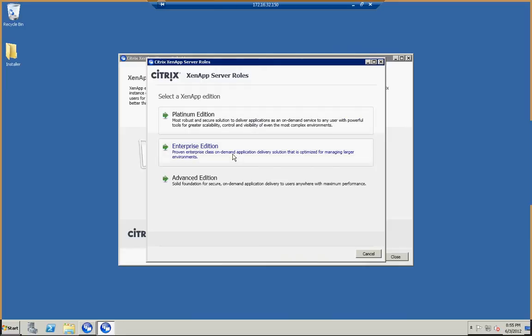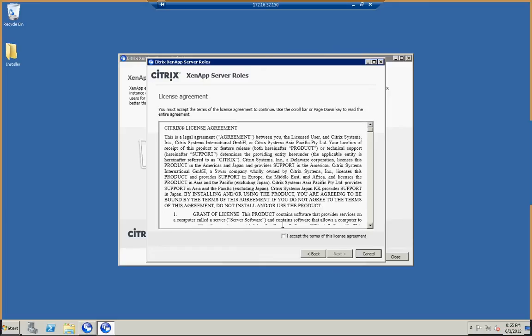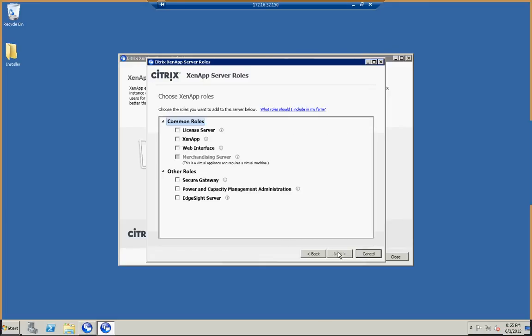First you need to mention the edition. Let's click on Enterprise edition. You have to accept the license agreement. As you said, License server, XenApp server, Web Interface server. These are the common roles, and the other roles are for Secure Gateway, Power and Capacity Management, and EdgeSight server.